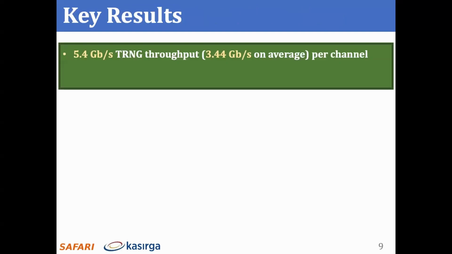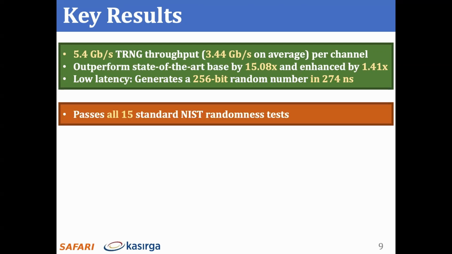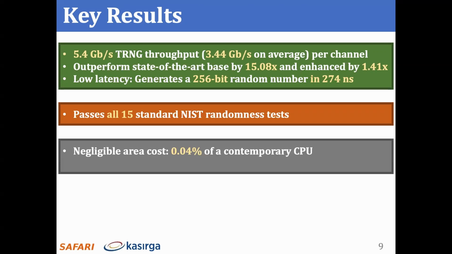during our experiments. We observe that QUAC-TRNG provides true random numbers at up to 5.4 gigabits per second throughput, outperforming the state-of-the-art for their base versions by 15 times and their enhanced or throughput-optimized versions by 1.4 times. QUAC-TRNG also provides true random numbers with very low latency. We evaluate random bit streams generated using QUAC-TRNG and show that they pass all 15 standard randomness tests. We evaluate QUAC-TRNG's area and memory overheads. Including the accelerator for the cryptographic hash function, QUAC-TRNG introduces negligible area and memory cost.